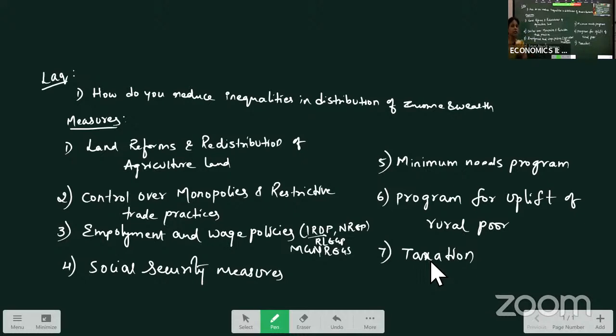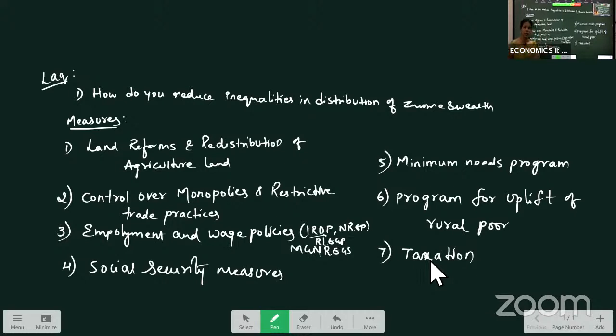So restrictions were kept on the trade practices. Means certain restrictions, certain limitations were kept on the trade. Later on, in 1991, the government introduced a liberalization policy where most of the monopolies have merged. They have taken over the small companies and supported the development of the economy, where more and more units are set up, which creates employment opportunities, and in return that will help in reducing the inequalities in the country.